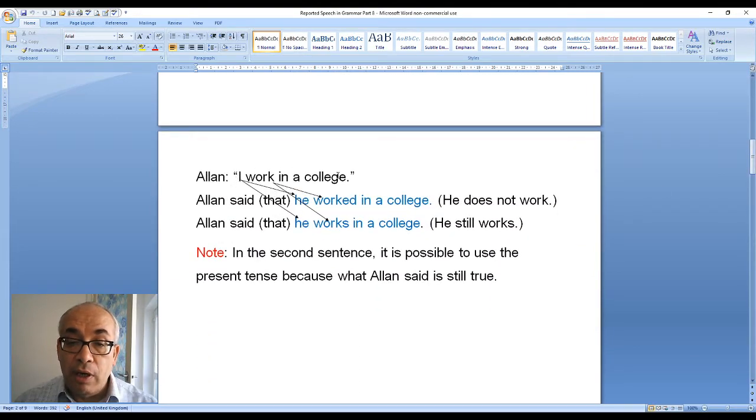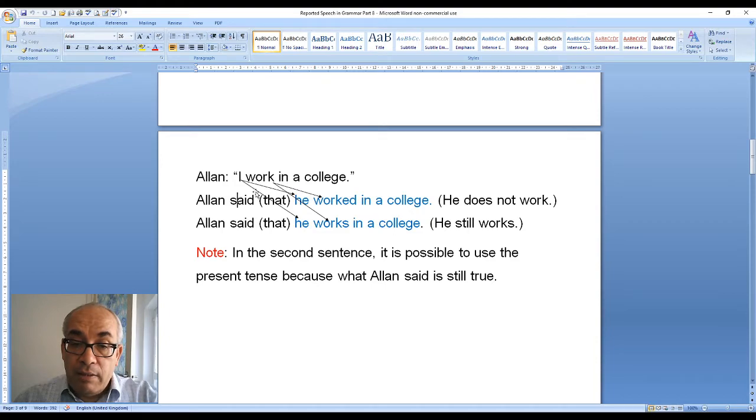Alan says, "I work in a college." Now you can start: Alan said. "Said" is past. That between brackets means you can delete it, but it's better to leave that. If you leave that, it means you are using formal English. I change I into he. I change work into worked. And then I say in a college. Of course, everything in blue in this video is the answer, or it is reported speech. So the blue color is reported speech.